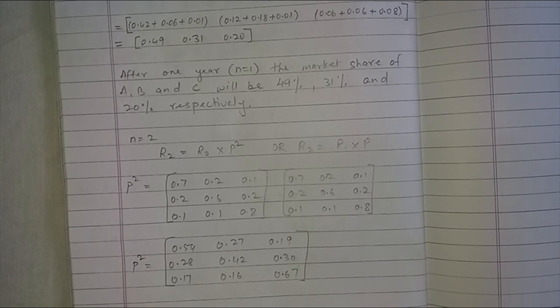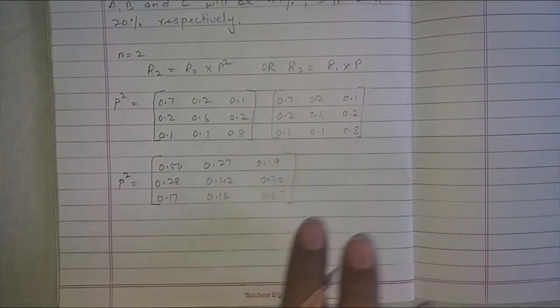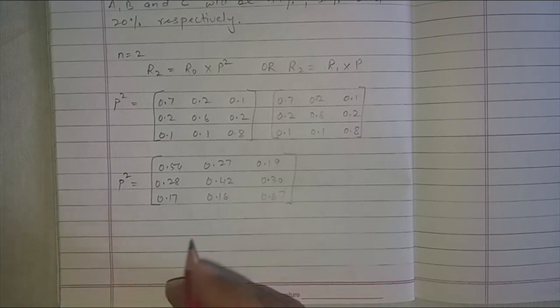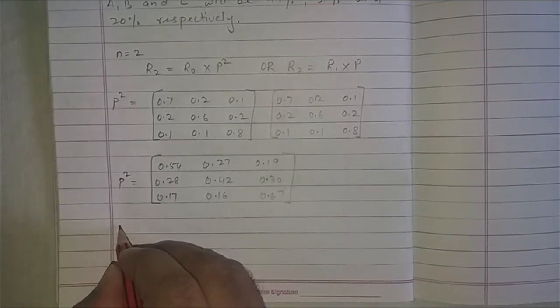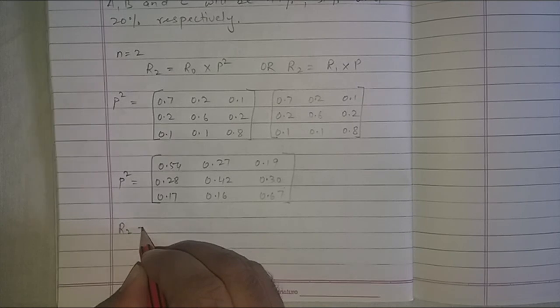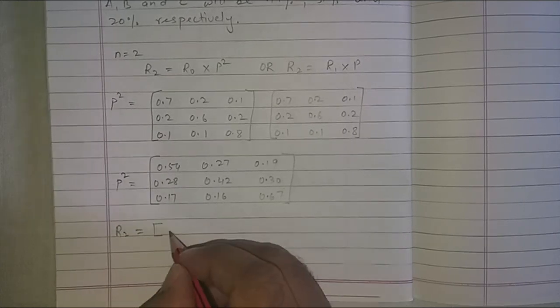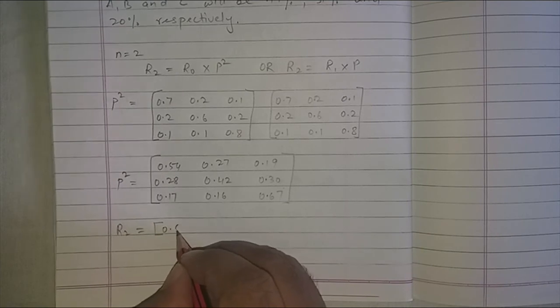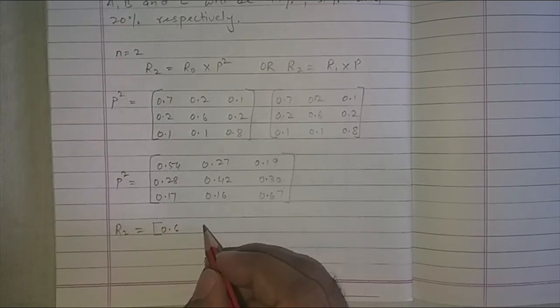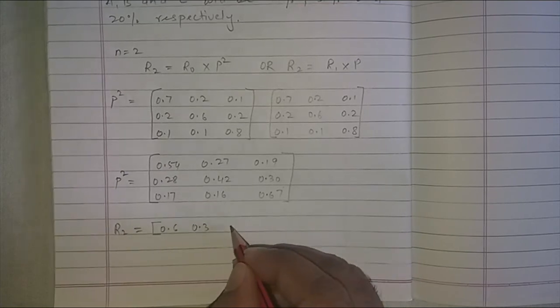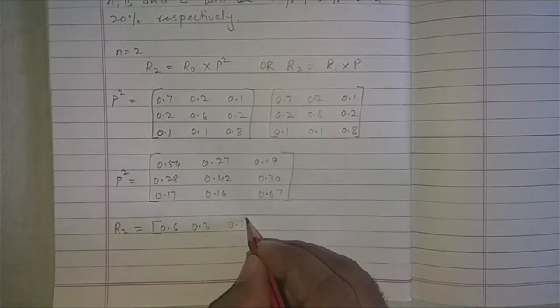Now this P square can be multiplied by R0. Okay. So you can write R2 equal to, what was the value of R0? 0.6, right? 0.3 and 0.1.